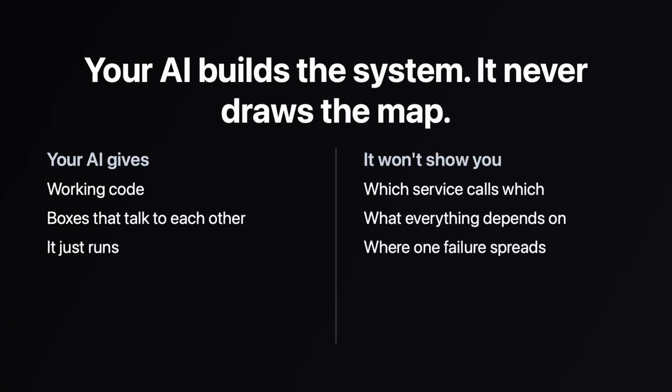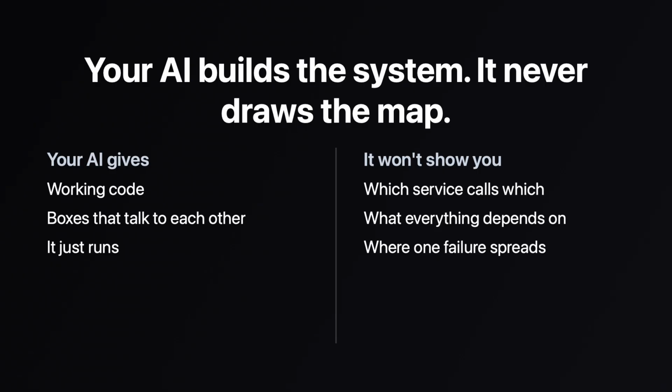Here's the thing about building with AI. It wires services together for you. A database here, an auth service there, a cache, and it all just runs. What it doesn't hand you is the map. Which box calls which, the way the data flows, and which single piece everything secretly leans on. That map has a name.